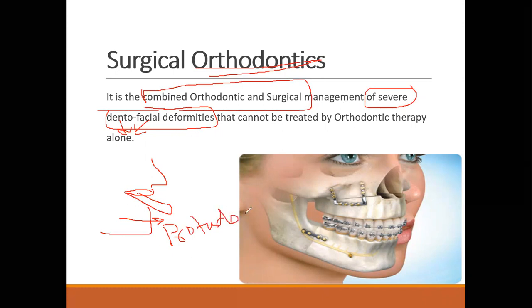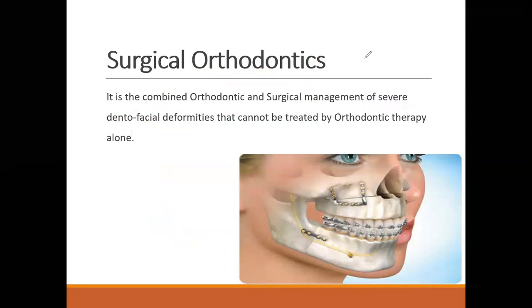And due to this protrusion, the patient is having an ugly appearance. Maybe the patient says, I'm not looking good, my appearance is bad. Not only the appearance, but he's having a lot of problems. He cannot chew properly. He cannot have proper nourishment due to that. He's having psychological issues and so many things.